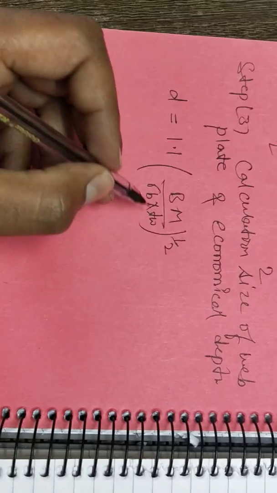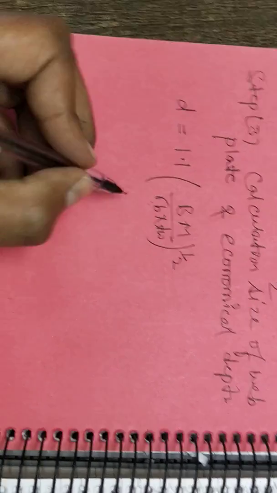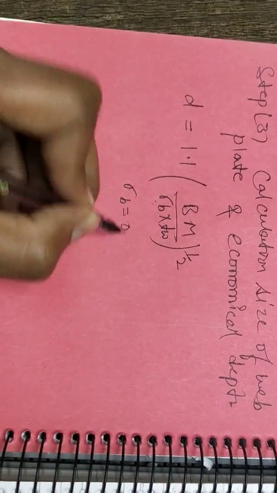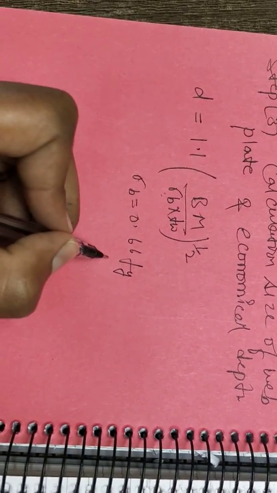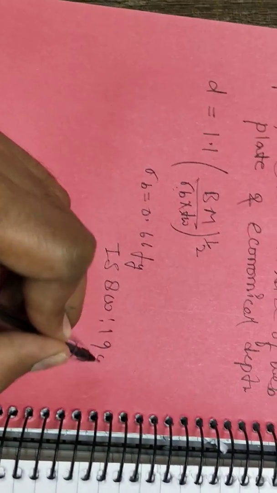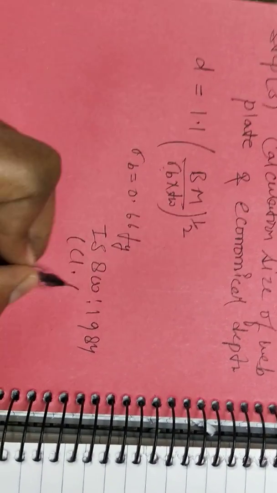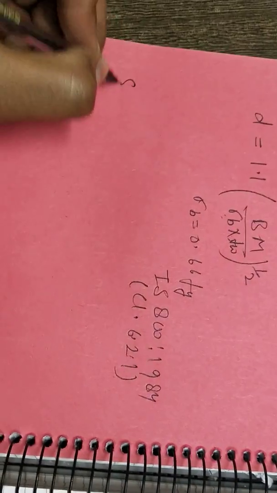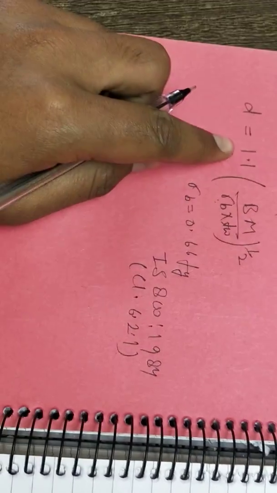And what is sigma B? Sigma B, as we just told, is maximum bending stress, which is sigma B equals to 0.66 Fy. You can find it in IS 800 1984 at clause 6.2.1. Okay, now we will start step 4 after finding D.